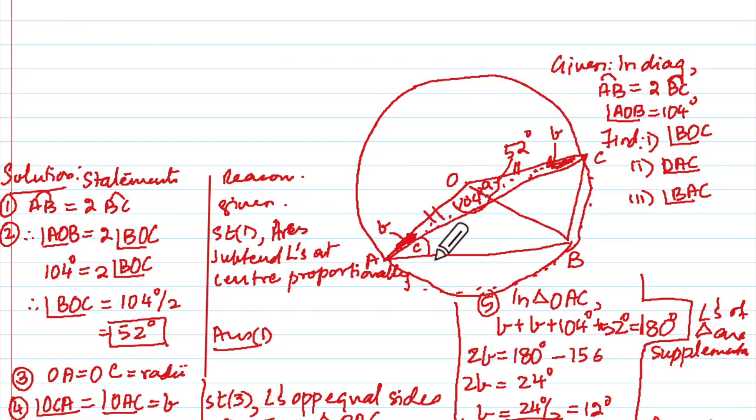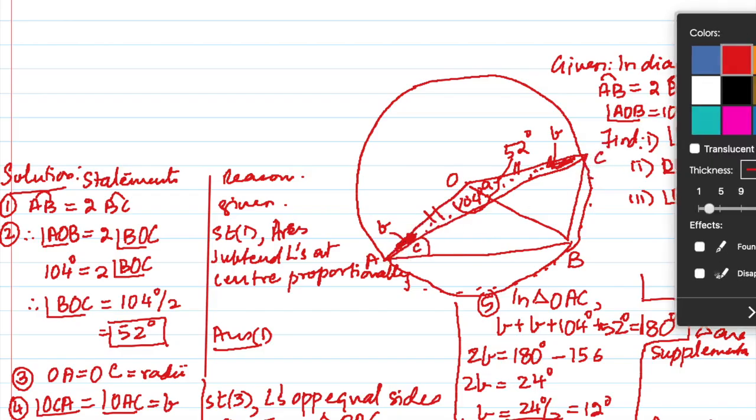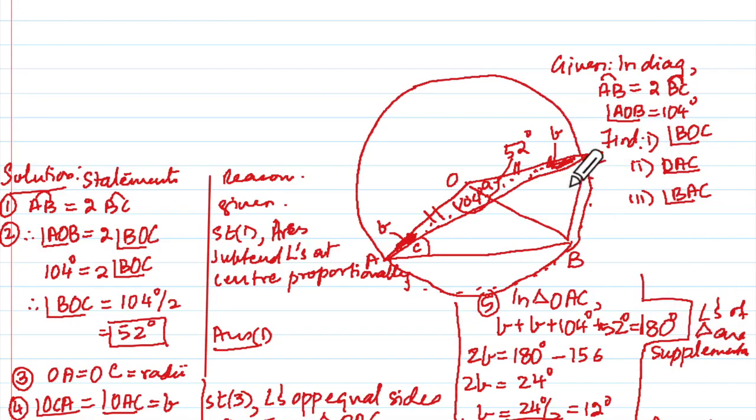Now if you look at this angle BAC, let me use another color. It is made because of this arc and this chord. Can you see that? Yes, sir. So this is the angle subtended by this BC at the circumference. But if you take B and C, the two endpoints, what am I getting here? Can you see the angle at the center? Have you done angle at the center and angle at the circumference?